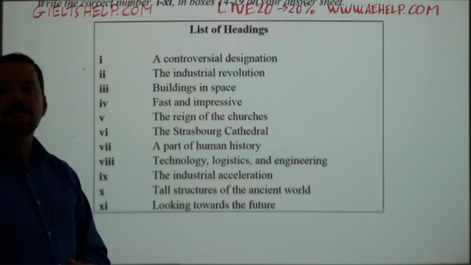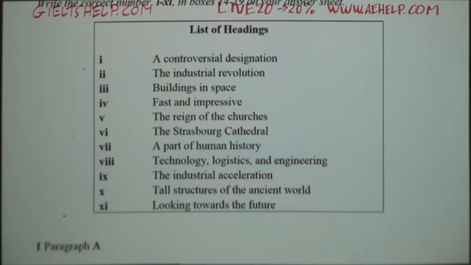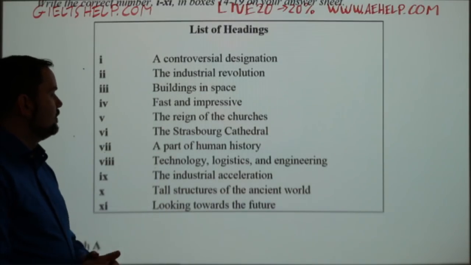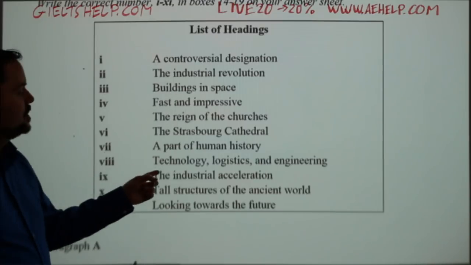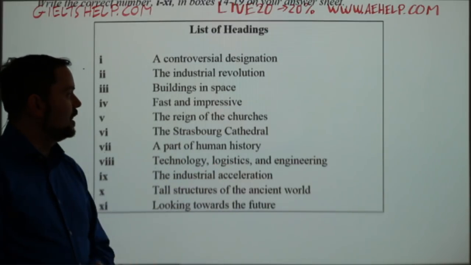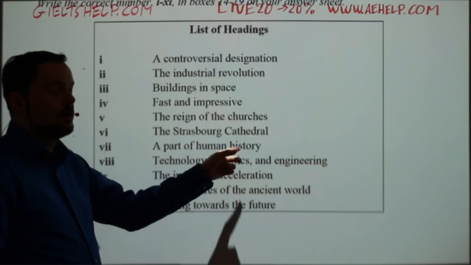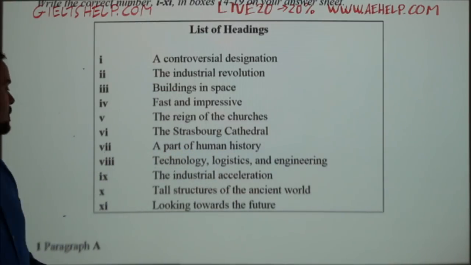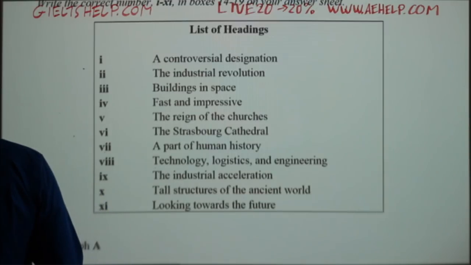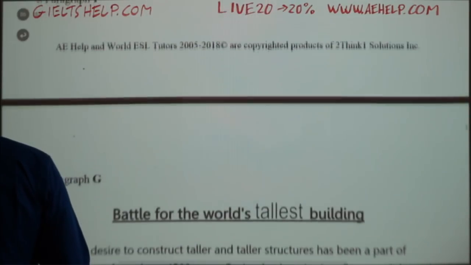I'd like to see some multiple answers here. So a lot of you are saying 7, a part of human history. Technology, logistics, and engineering is probably too general, so I would maybe go with a part of human history. So we can look back and see if we agree.